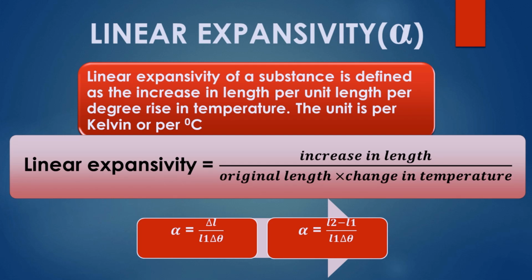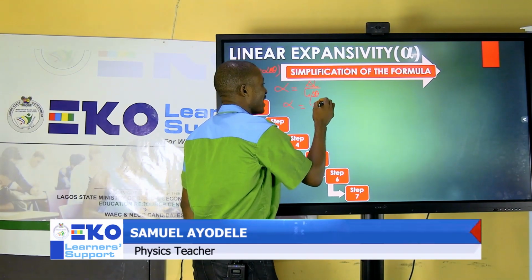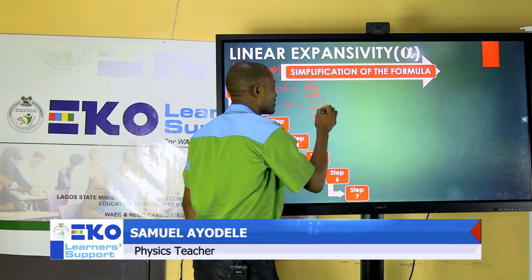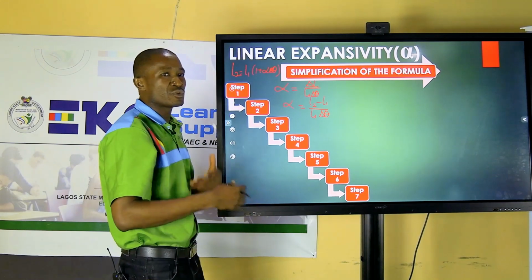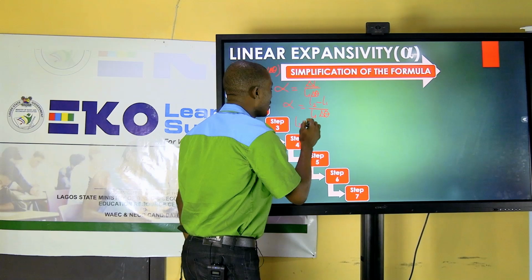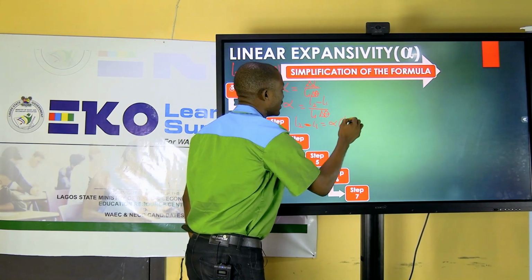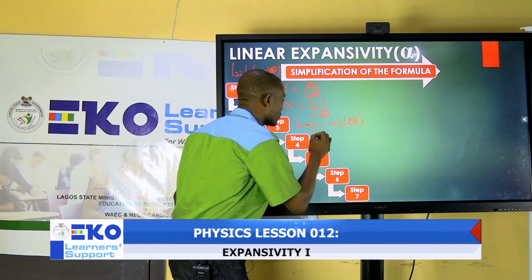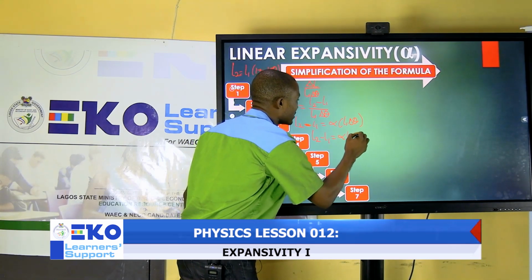So you go this way by saying alpha equals change in length, meaning the difference between the new length and the old length, all over the old length times change in temperature. From here, we can decide to make L2 the subject of the formula. If you cross multiply, L2 minus L1 will be equal to alpha L1 delta theta.